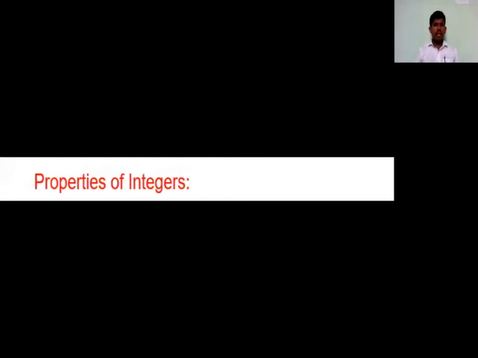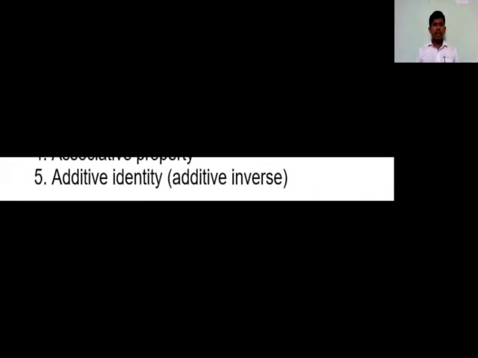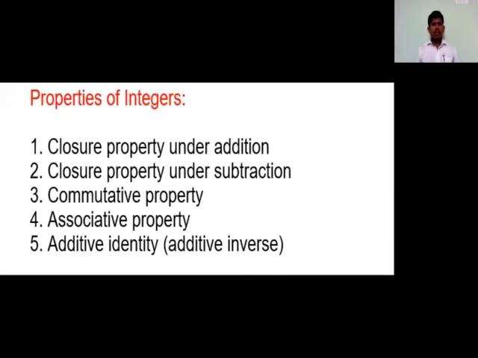The properties of integers are closure property under addition, closure property under subtraction, commutative property, associative property, additive identity, and additive inverse. Yes, these are the different properties of integers. I repeat once again: first is closure property under addition, second is closure property under subtraction, then commutative property, associative property and additive identity or additive inverse. We will learn them individually, one by one.